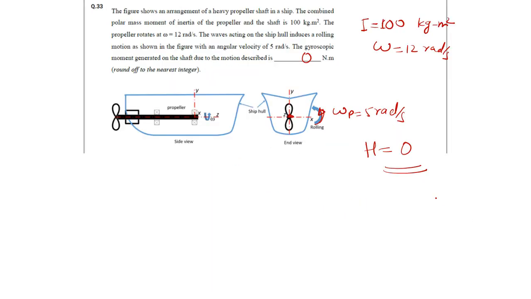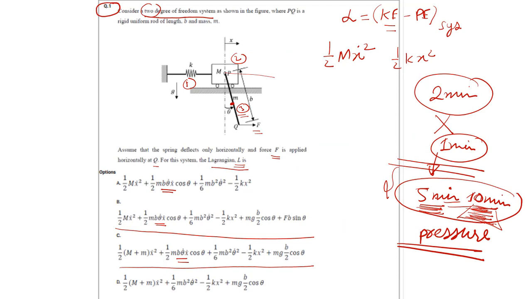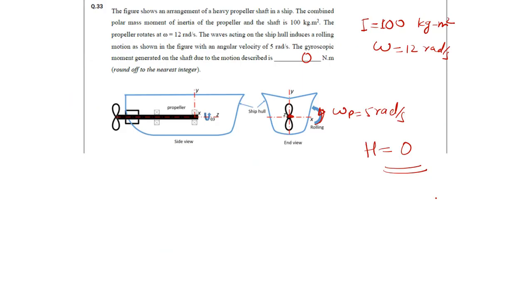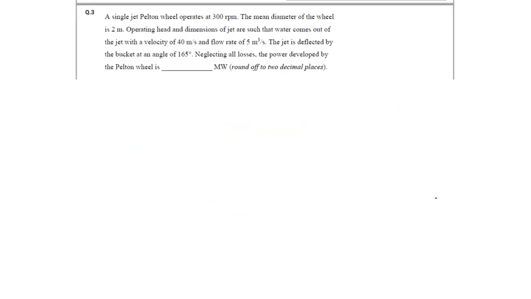Now let's move to the questions that were asked in fluid. And this question number 1 we will solve after some time, after solving questions in fluid. So let us read this question. A single jet Pelton wheel operates at 300 rpm. The mean diameter of the wheel is 2 meter.